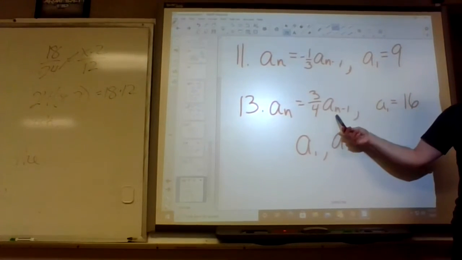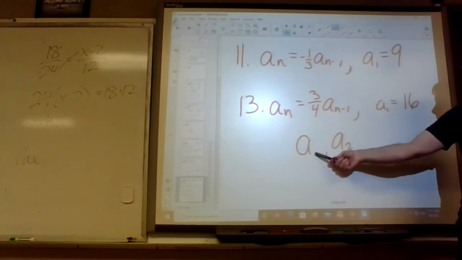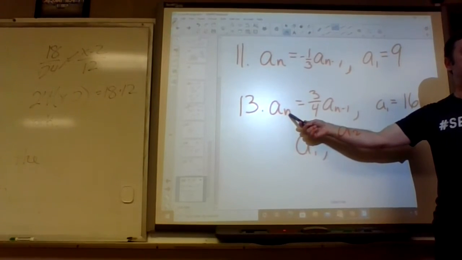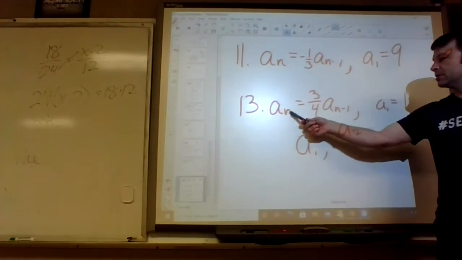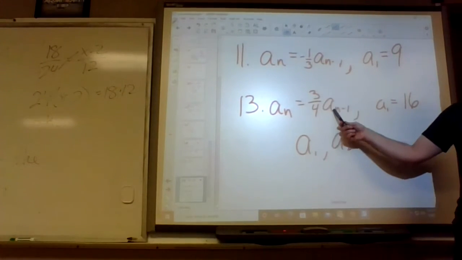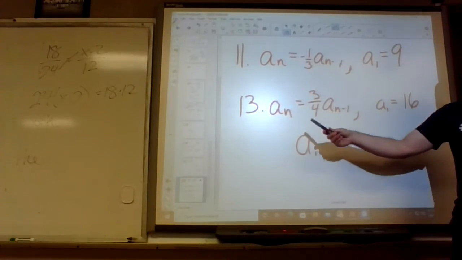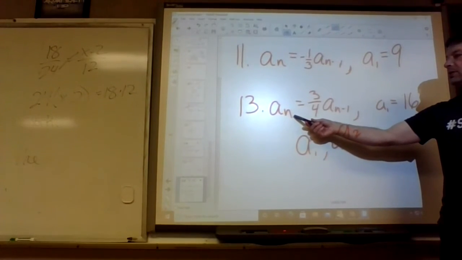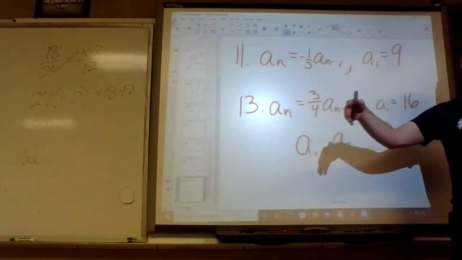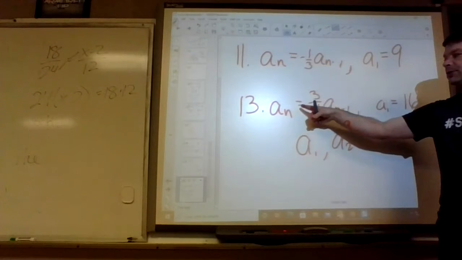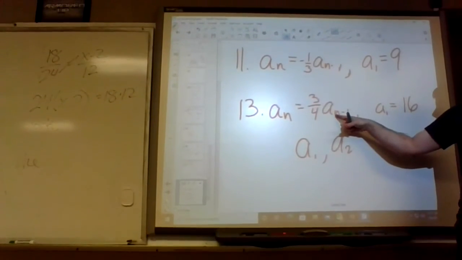It just keeps track of which term you're talking about. So if you're finding the 20th term, just plug that into n. You're not actually multiplying by 20 or anything, you're just saying the 20th term equals 3/4 times the 19th term.